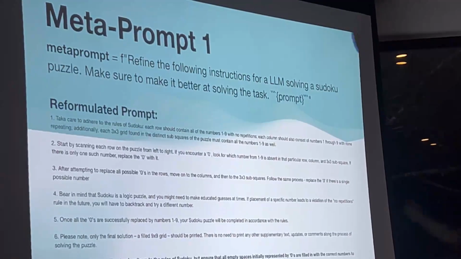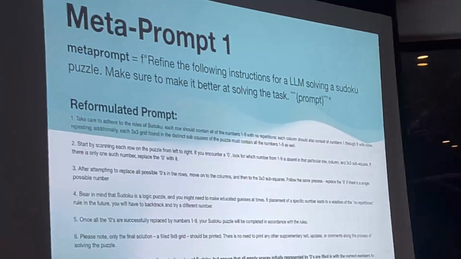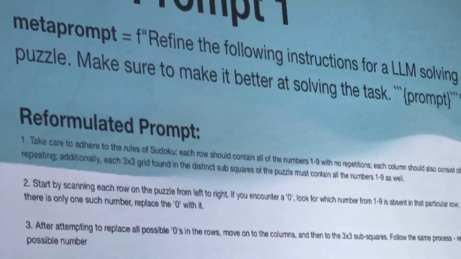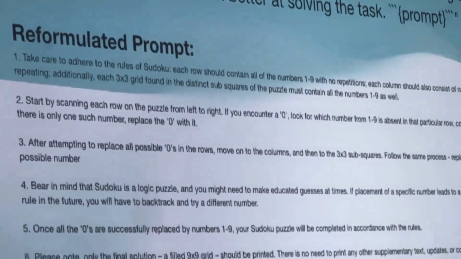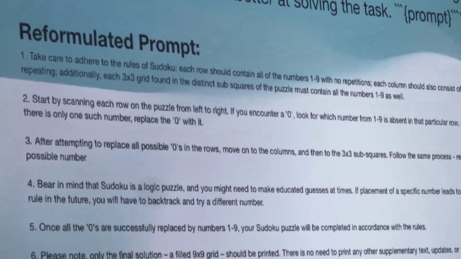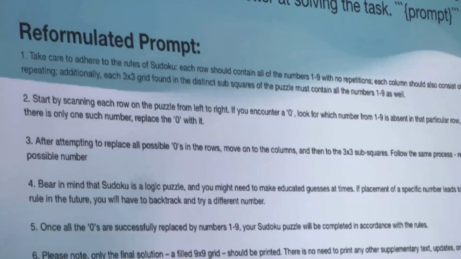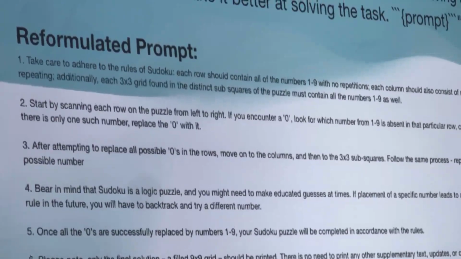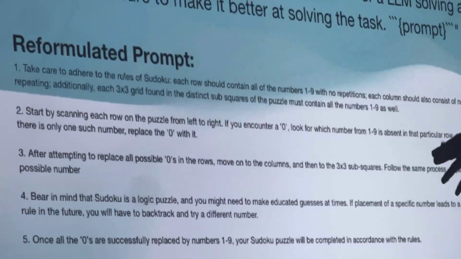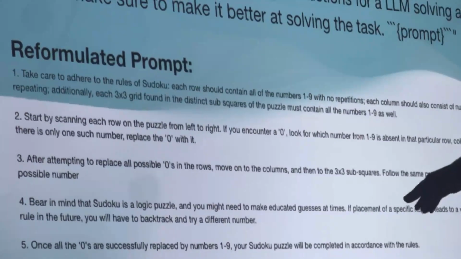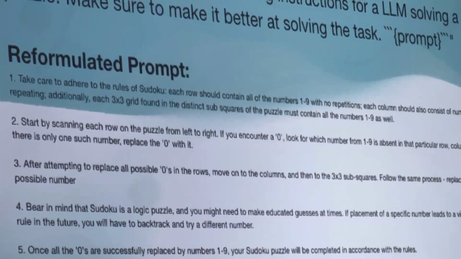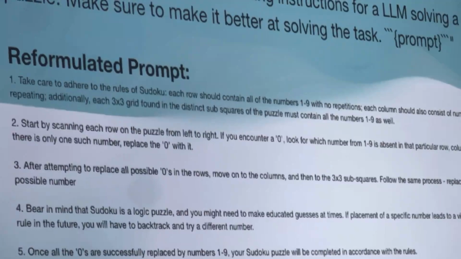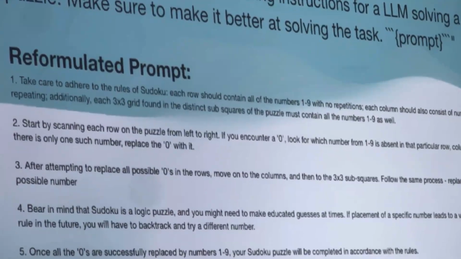And then the meta prompt on top of that. This is a kind of simple one. Refine the following instructions for an LLM solving a Sudoku puzzle. Make sure to make it better. So basically, just saying make it better. And then this is an example of the reformulated prompt that it comes up with itself. And some interesting things it might say here, like, okay, you might need to make educated guesses at times. Here's what an accurate solution will look like for this type of task. Every time it outputs a different, improved prompt, so we have to do a lot of testing and be really empirical about it.